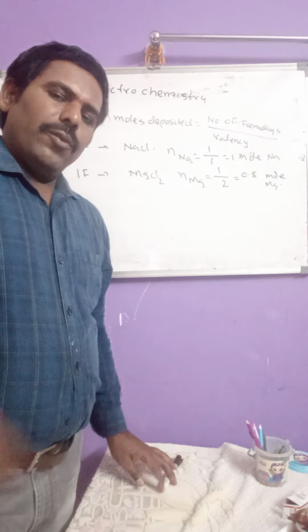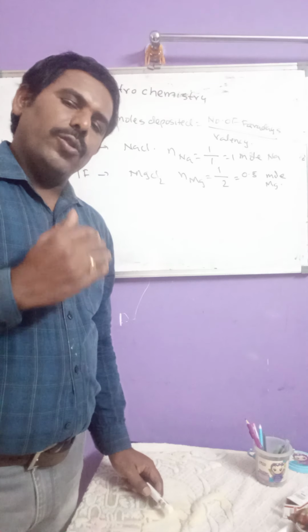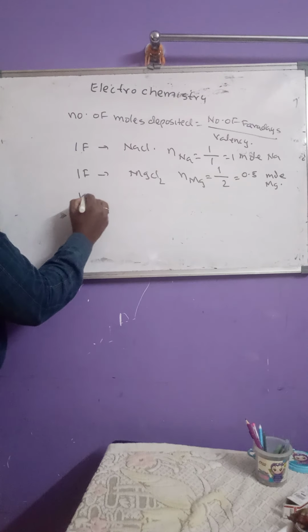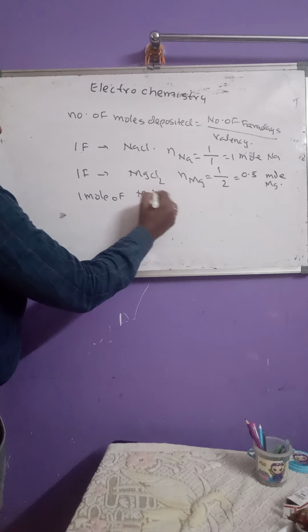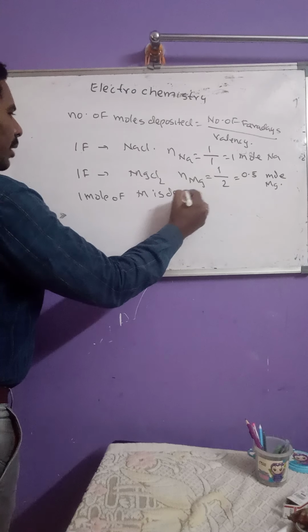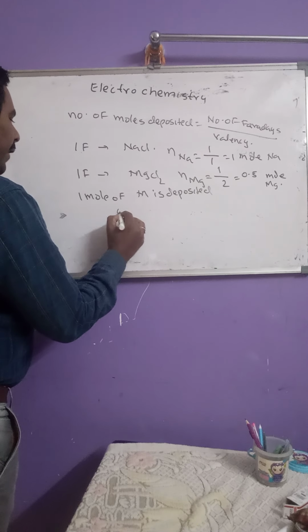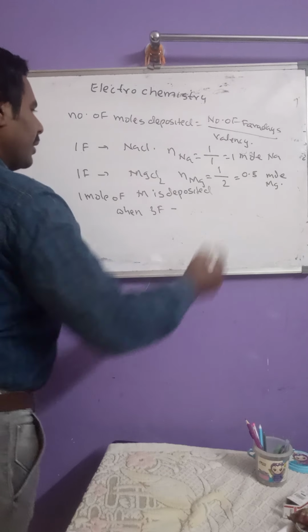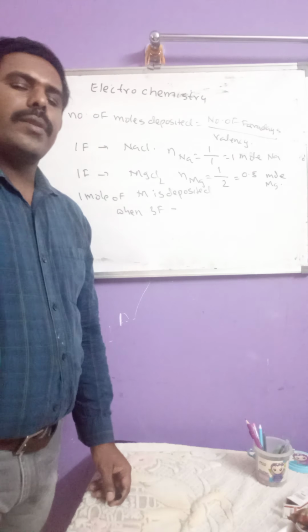And one more question, let us see here. Another type of question. See the question: 1 mole of M is deposited when 3 Faradays of electricity is passed through the electrolytic cell.